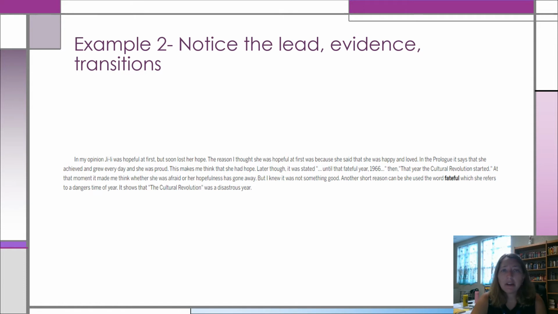The couple of things in here I would change is I would take out all these I's. So in my opinion, I would take that out. Or the reason she was hopeful. You don't have to put in words like I thought. Okay, so I would reword things a little bit to take out the personal pronouns I and my. But overall, this was a really well-written paragraph that I thought you could use as a model for your own writing.